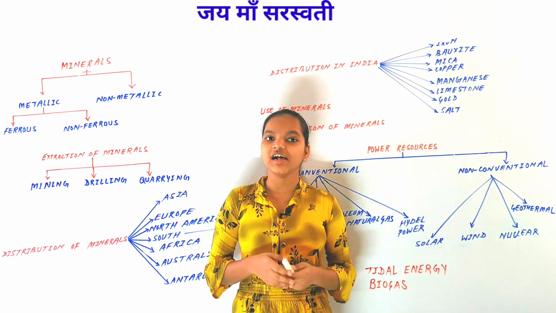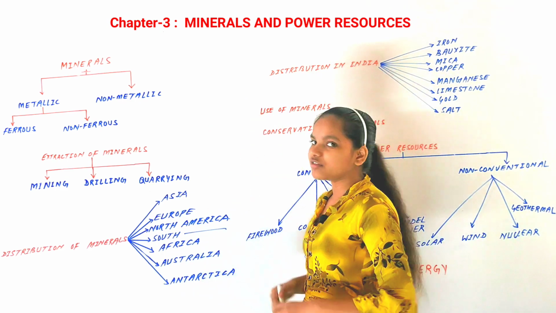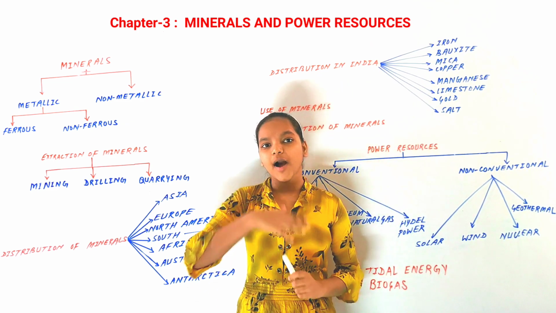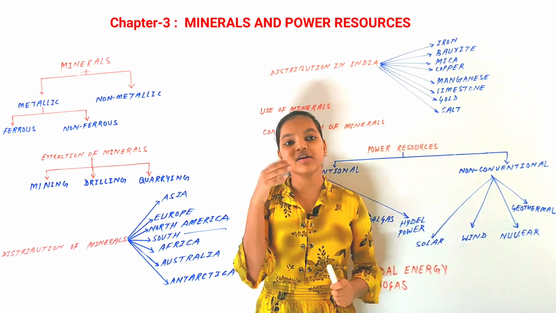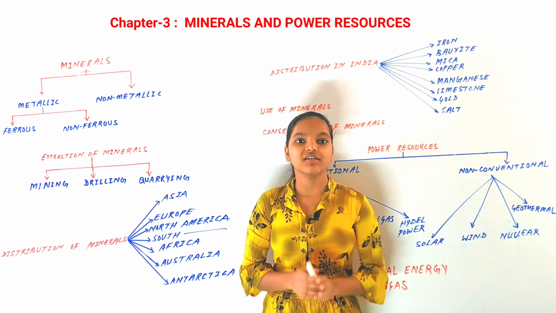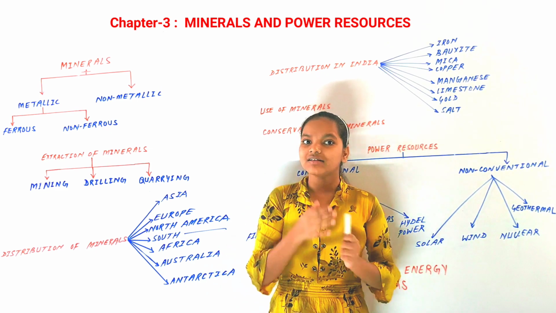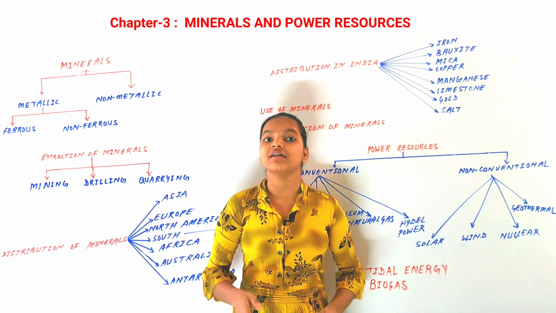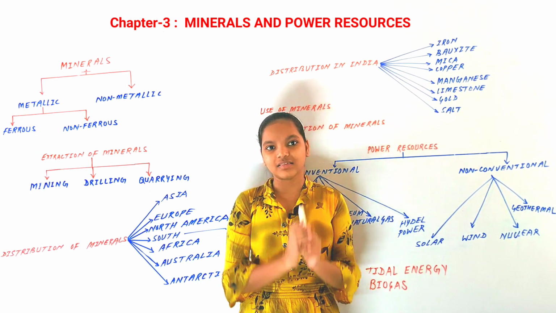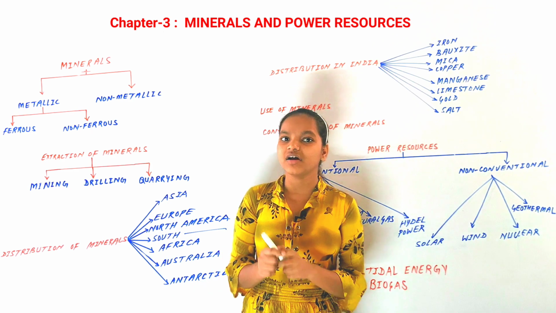So today I will explain class 8 Geography Chapter 3, and our chapter is Minerals and Power Resources. In this chapter we will discuss what minerals and power resources are. We will also discuss their types and their distribution all over the earth. We will discuss the countries and continents that are the leading producers of those minerals and power resources. So let us begin our chapter.